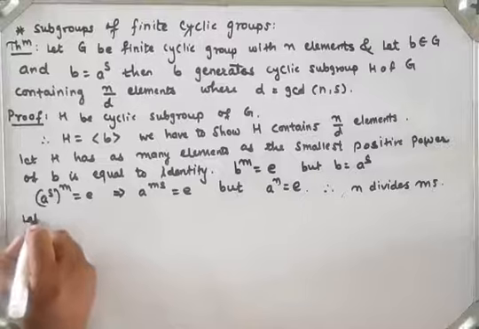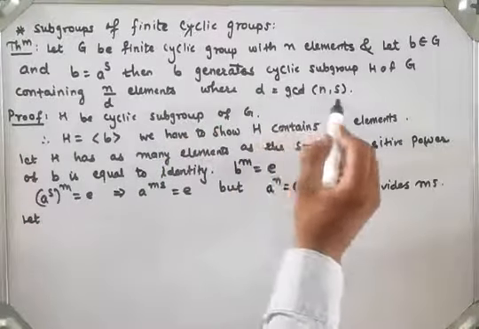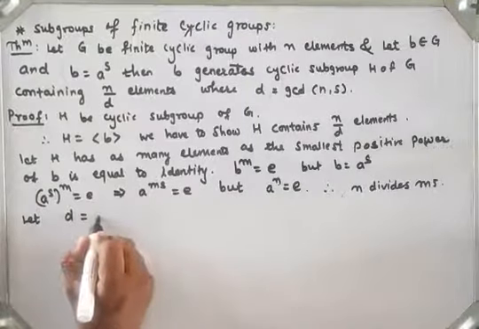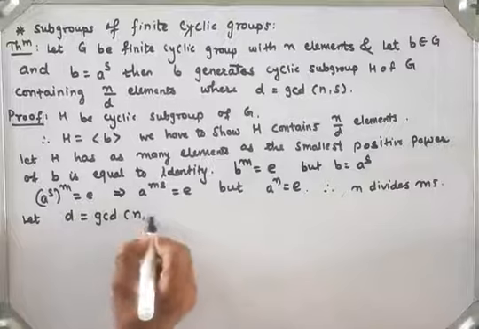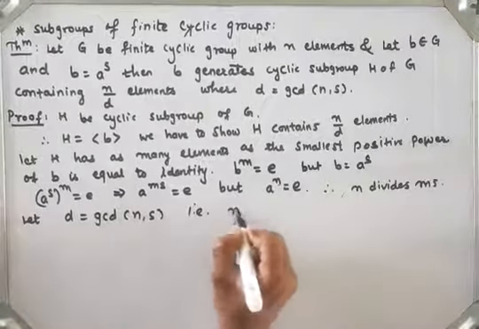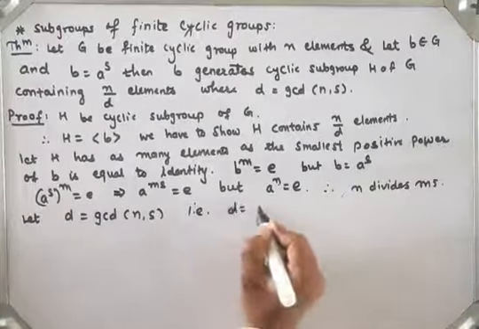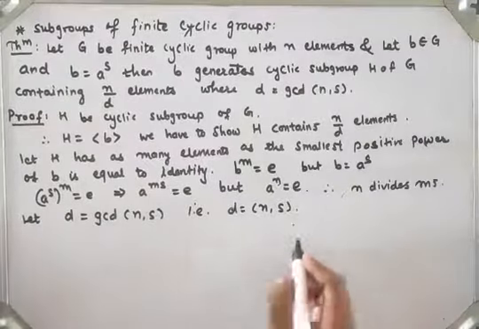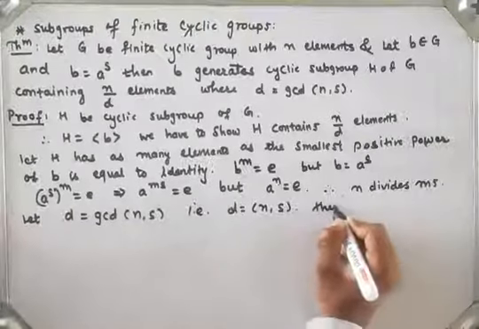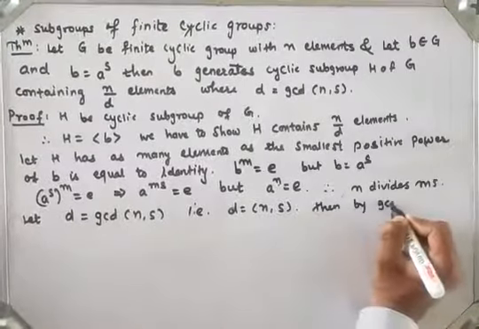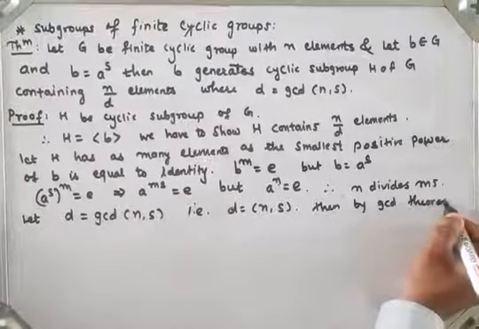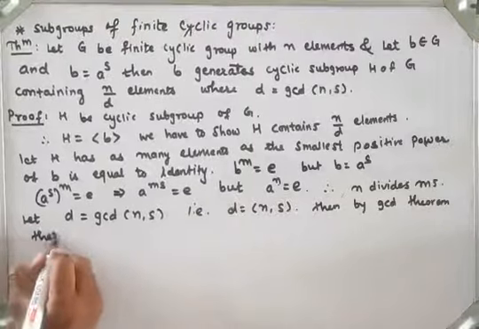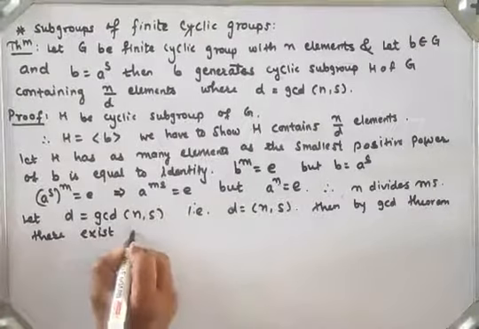Let again, as given, GCD of n and s be equal to d. Let d be nothing but GCD of n and s. Then by the GCD theorem we have seen in previous class, there exist integers.